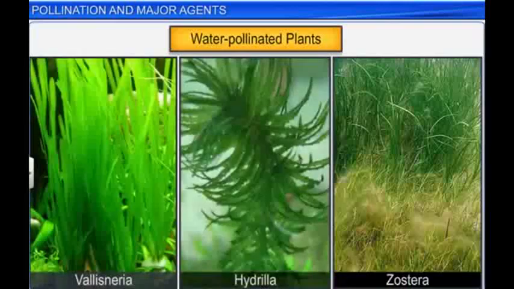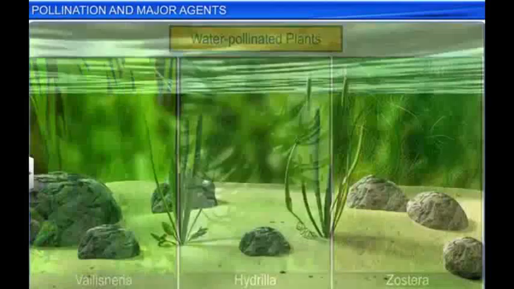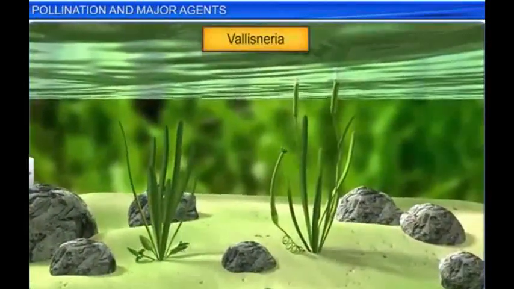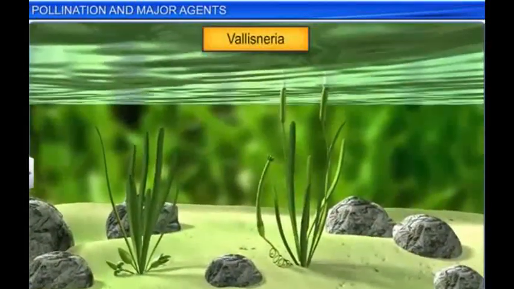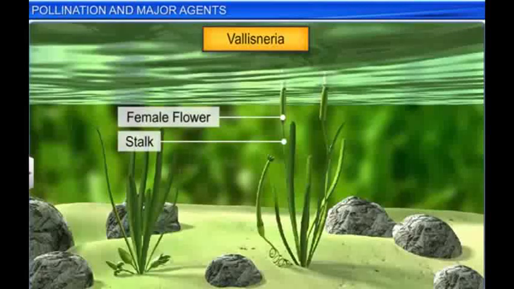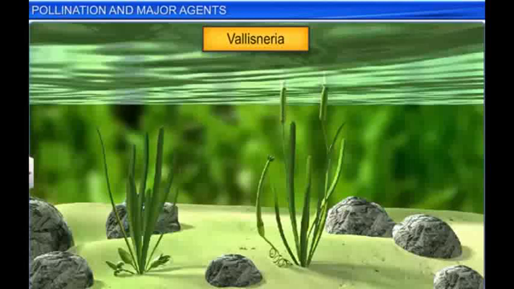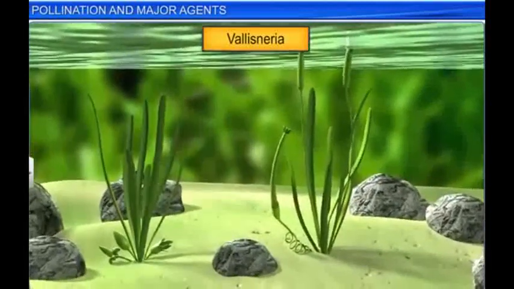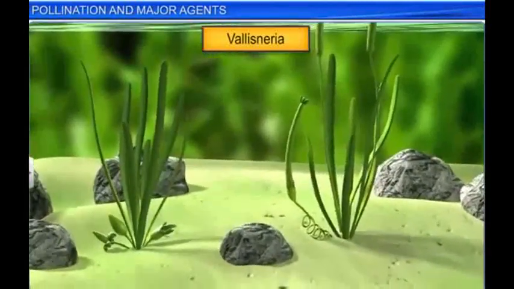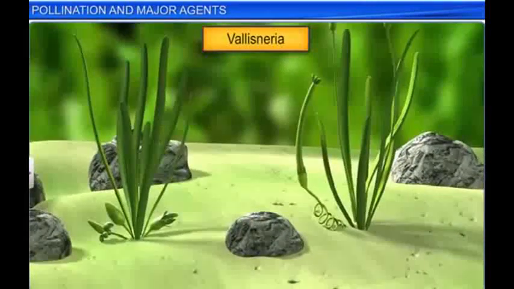This is also known as hydrophily. In Vallisneria, for example, the female plant produces a long-stalked female flower that reaches the surface of the water. The male plant, on the other hand, remains submerged in water, where it produces several tiny floral buds.